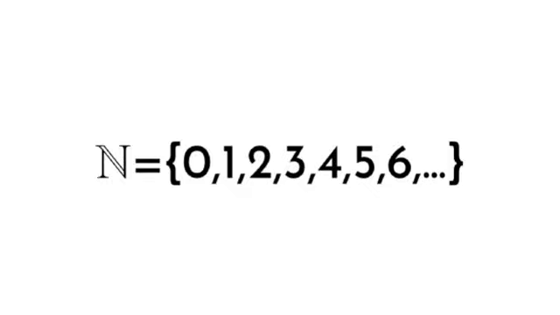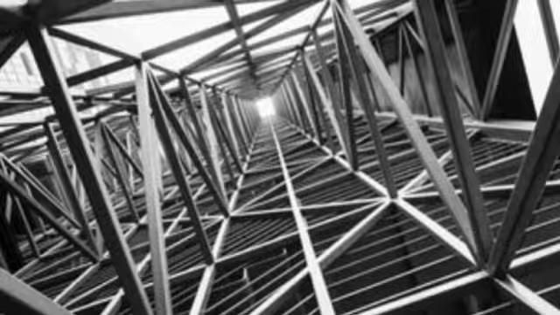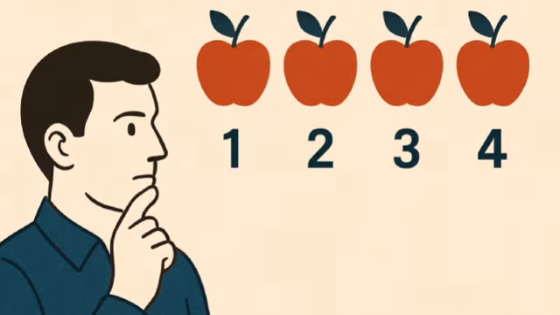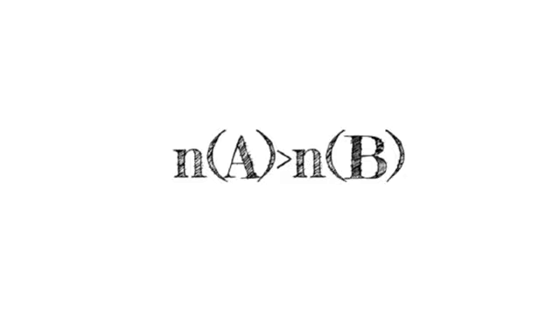Why do natural numbers matter? Because counting is structure. If you can match each object to a number without repetition, you've created a one-to-one correspondence. That's the essence of cardinality, comparing the sizes of sets, even infinite ones.